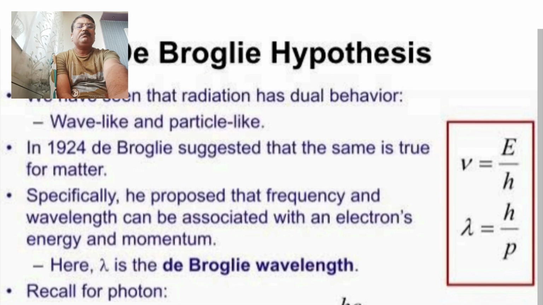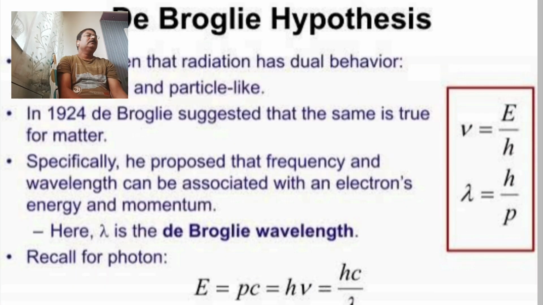Especially, he proposed that frequency and wavelength are associated with an electron's energy and momentum. Okay, frequency of any light radiation is associated with its frequency and wavelength, and it depends on electron's energy and momentum.